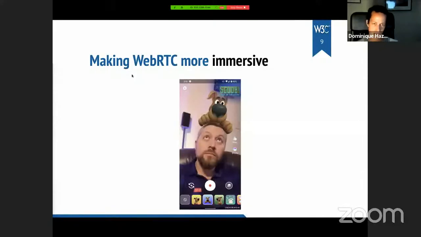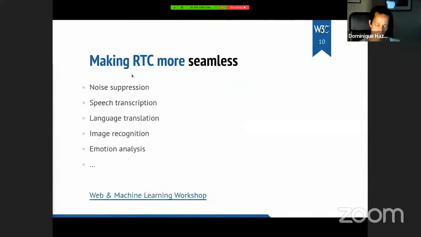And that's another aspect where we are investing in WebRTC, making sure that all the goodness that comes out of, for instance, the machine learning algorithms can be applied to video conferencing. And in general, we think that there are plenty of opportunities to make all these real-time communications more seamless.